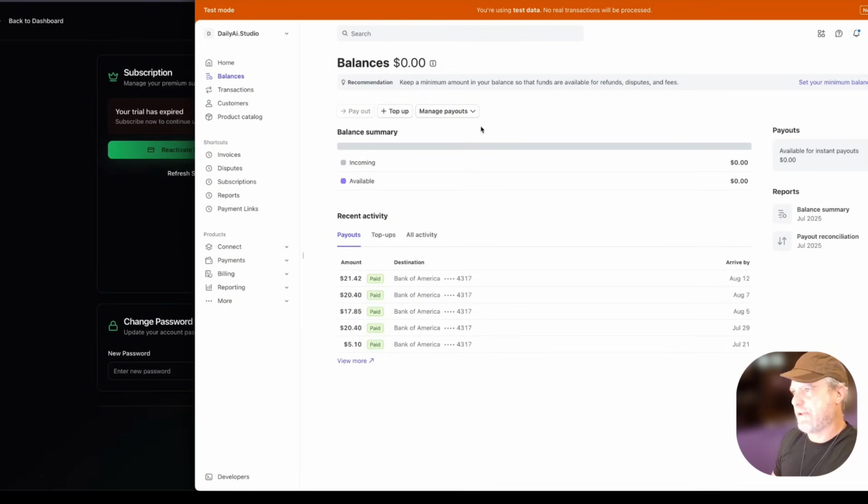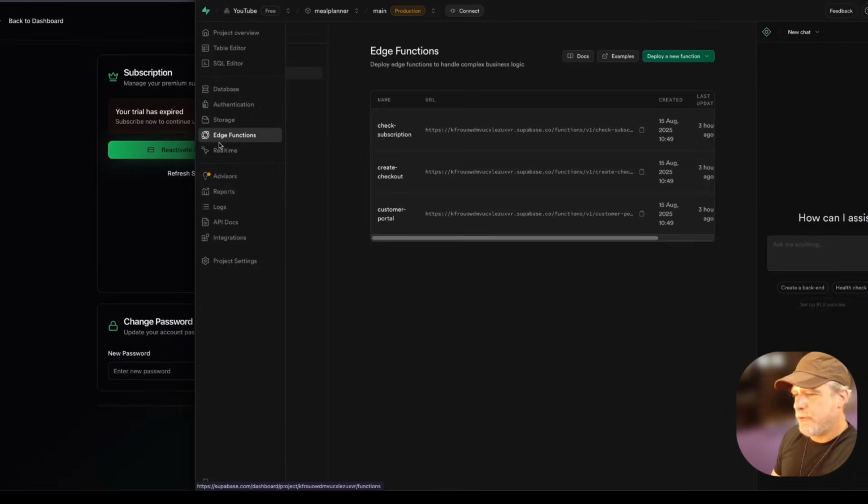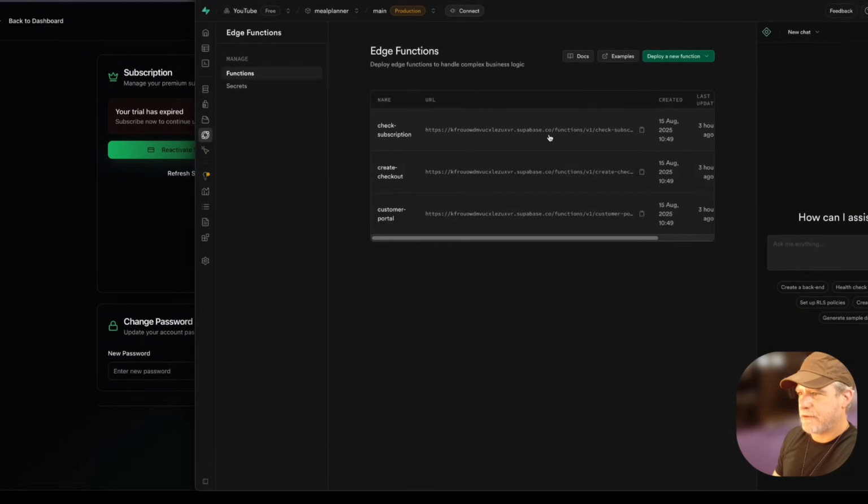But it did everything we need to do to kick off the process of integrating with Supabase. Without you needing to care about this, it made some edge functions so that Stripe can talk back to things here and check the subscription, create a checkout and customer portal. So it's created the things it needs in Supabase to keep up the communication with Stripe. So you should be okay.